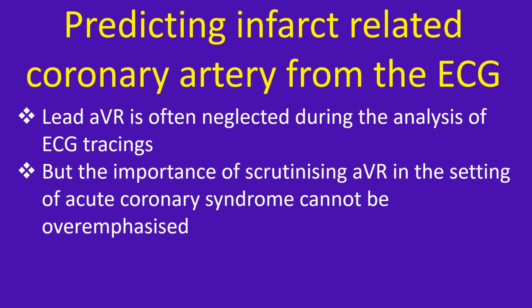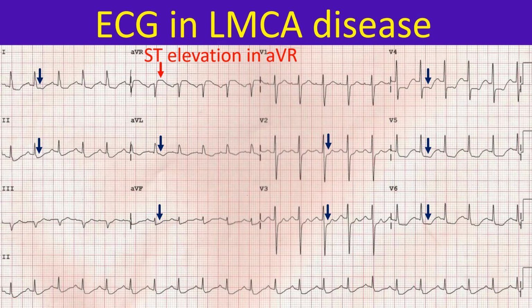Lead aVR is often neglected during the analysis of ECG tracings, but the importance of scrutinizing aVR in the setting of acute coronary syndrome cannot be overemphasized. ECG in a person with persistent anginal pain for the past several hours shows ST segment depression in anterolateral leads along with sinus tachycardia. ST segment elevation is noted in aVR. Mild ST depression is seen in leads 2 and aVF. Such a pattern is consistent with significant left main coronary artery stenosis.